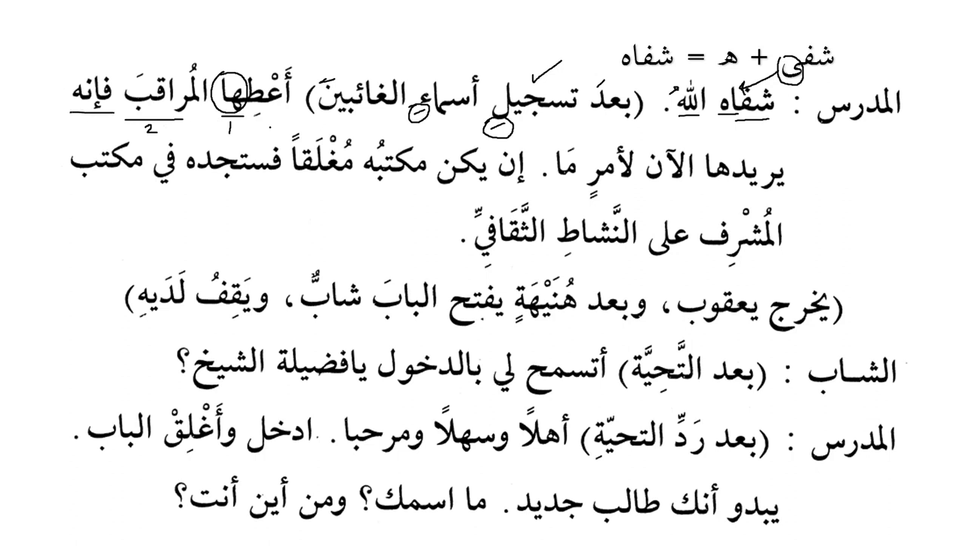فَإِنَّهُ, indeed, yuriduha. So yuriduha, what kind of verb is this? Please quickly. Form number 4. أراد Arada yuridu iradatan. The same that we are discussing now. Arada yuridu iradatan. He wants it. Yuriduha al-ana. He wants it now. Li amrin ma, for some reason. Okay, what kind of ma is this?